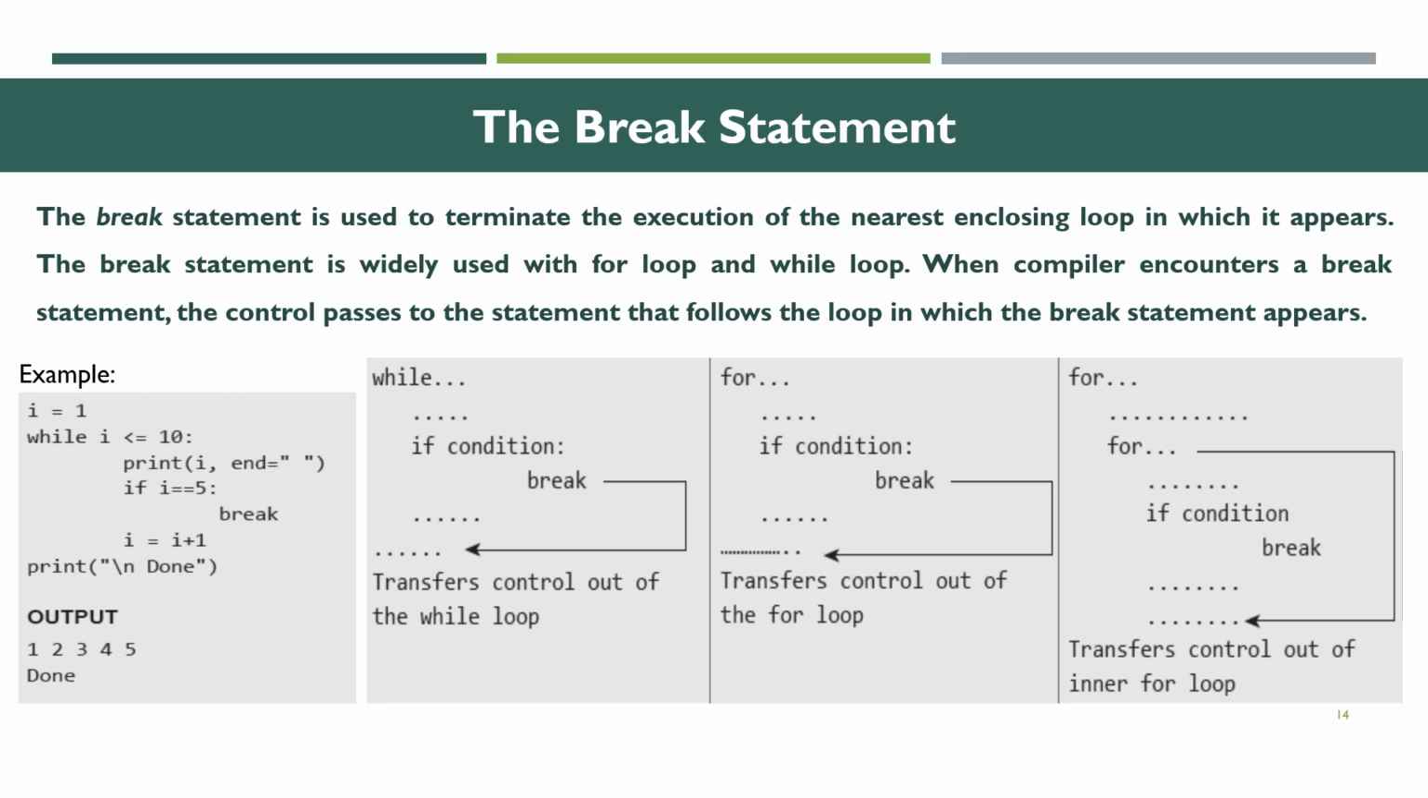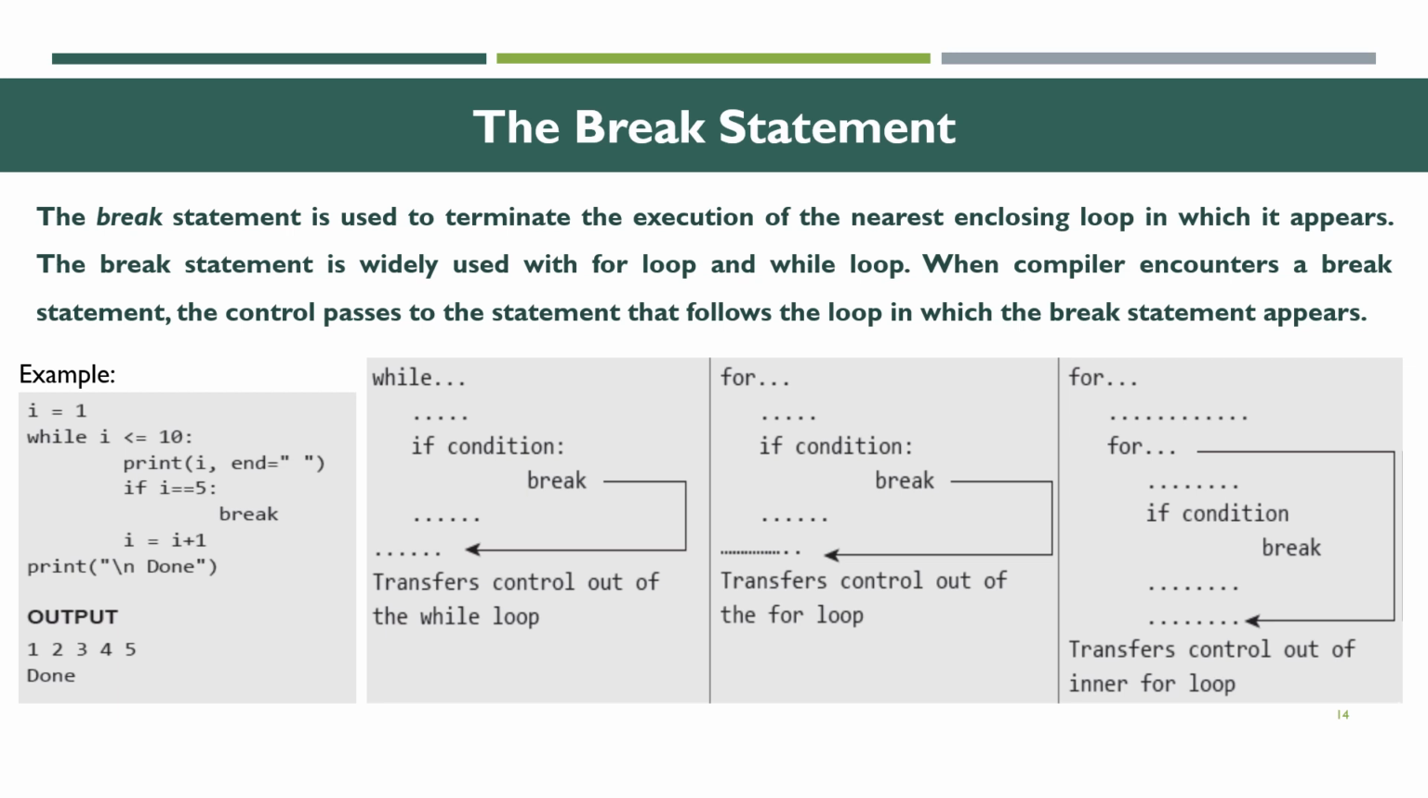For example, we have the break statement used in a while loop or for loop. If the condition is met, break transfers out of the while loop. If the condition is met, break transfers out of the for loop. And if the condition is met, break transfers out of the inner loop. These are the three ways we use the break statement. Now let us consider the example.